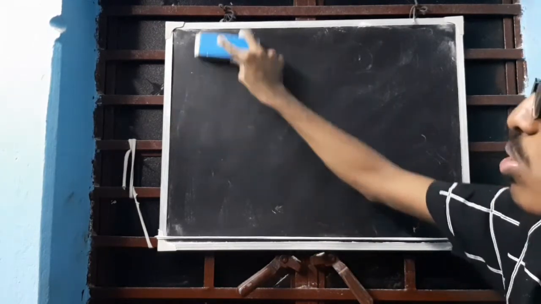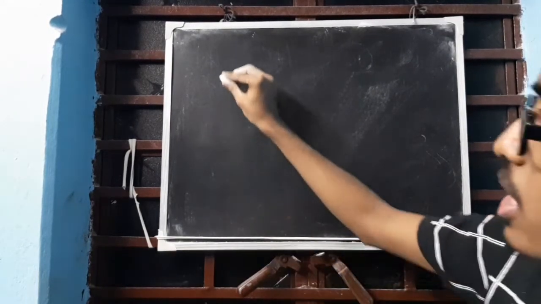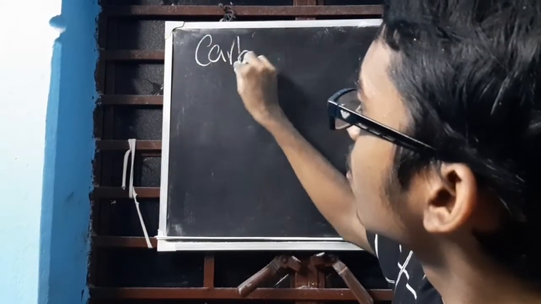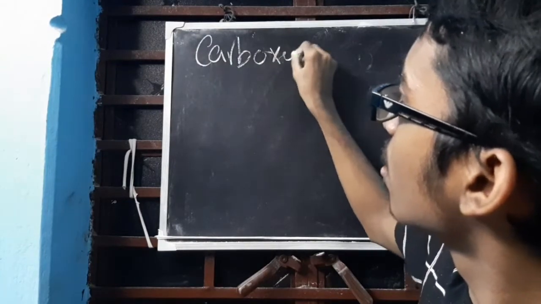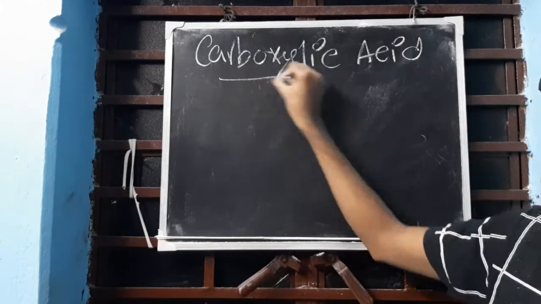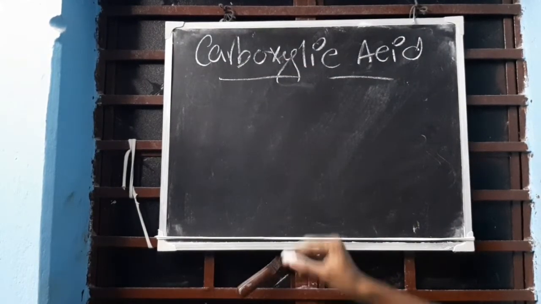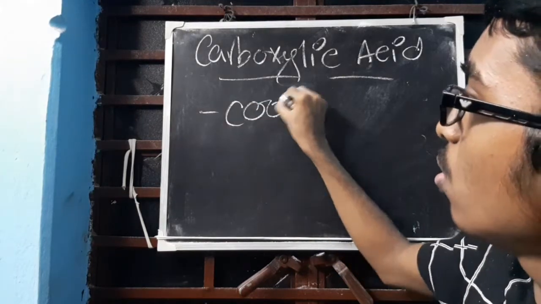Next, coming to the next one, it's carboxylic acid. Now see, carboxylic acid is COOH.